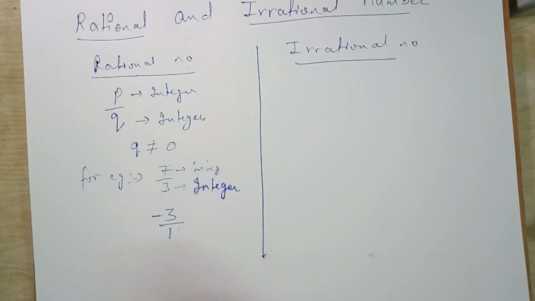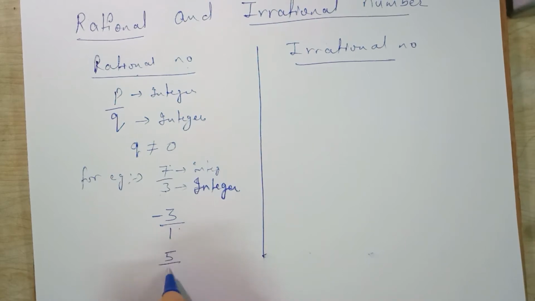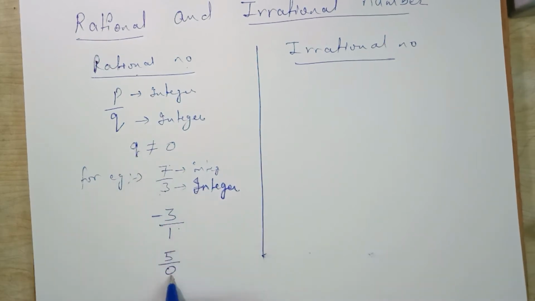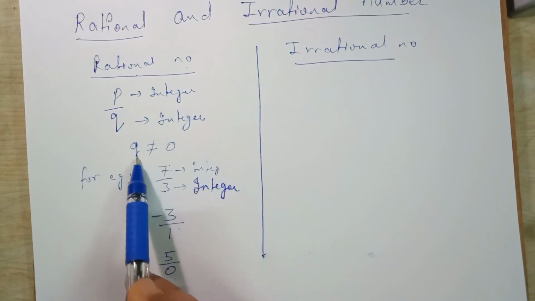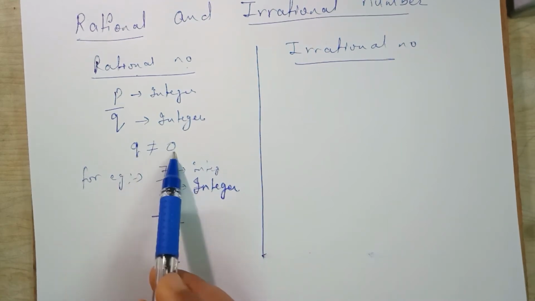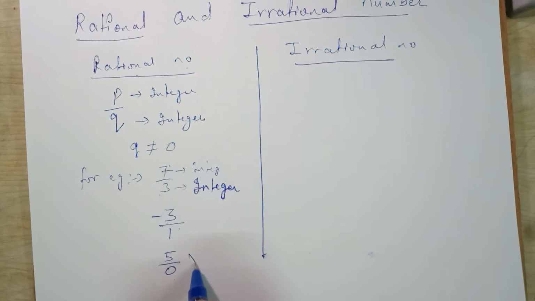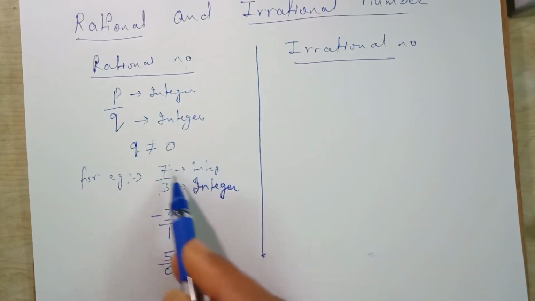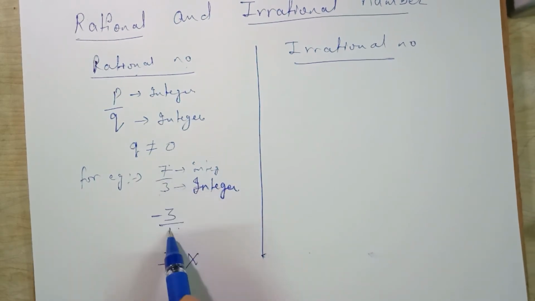But if I take 5 upon 0, then this will not be called a rational number because it is in p by q form, but the denominator q is equal to 0, and according to the definition the denominator q should not be equal to 0. So this is not a rational number. Such numbers are called rational numbers.